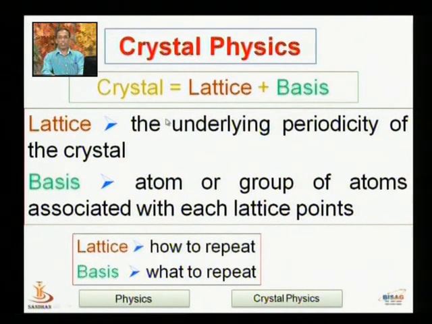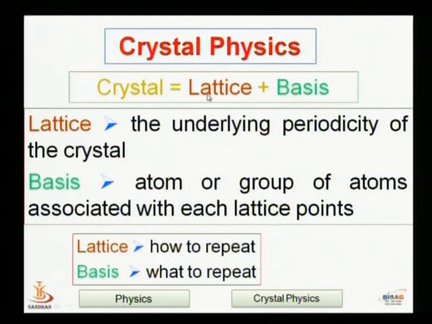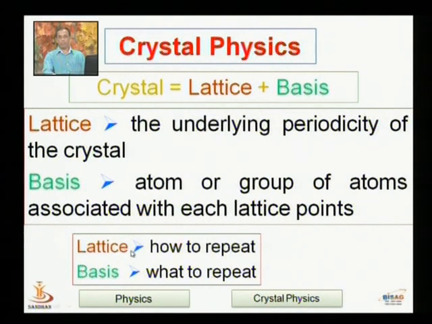In the form of an equation, we can say that crystal is equal to lattice plus basis. So lattice gives the information of the underlying periodicity of the crystal, while basis is the atom or group of atoms associated with each lattice point. So we can say that lattice gives the information of how to repeat and basis means what to repeat.